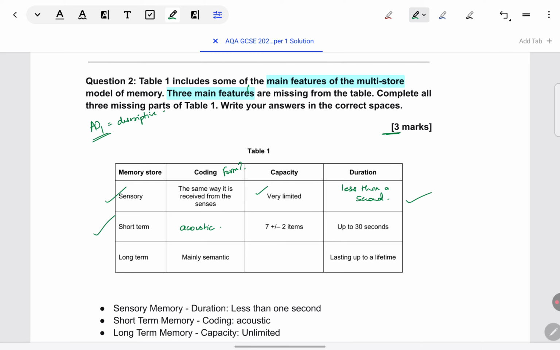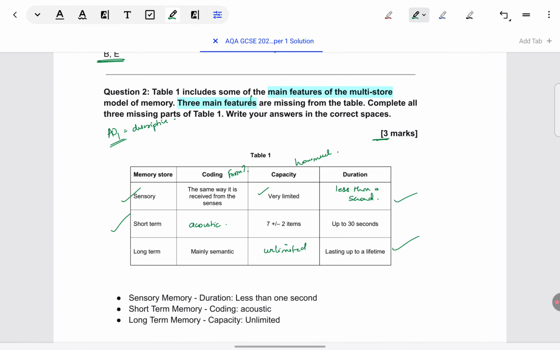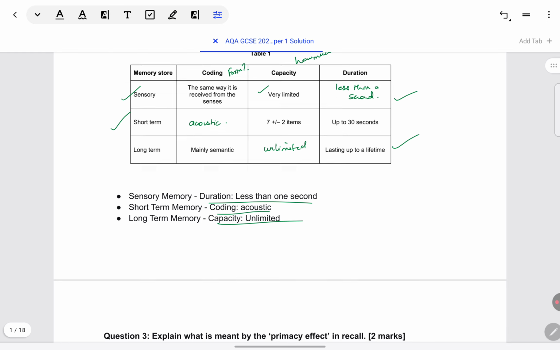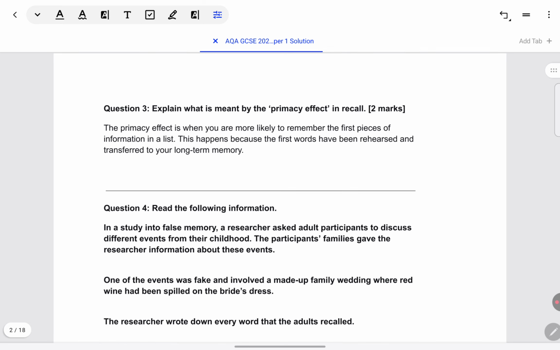Next is long term memory. Coding wise, the form is semantic or meaning based. Capacity isn't given. Capacity means how much information it can hold. That is unlimited in the case of long term memory, and duration is definitely up to a lifetime. Okay, so all you have to do in this answer is just fill in the blanks correctly, and you get full marks for this. Nothing much to it. Let's come to question 3.